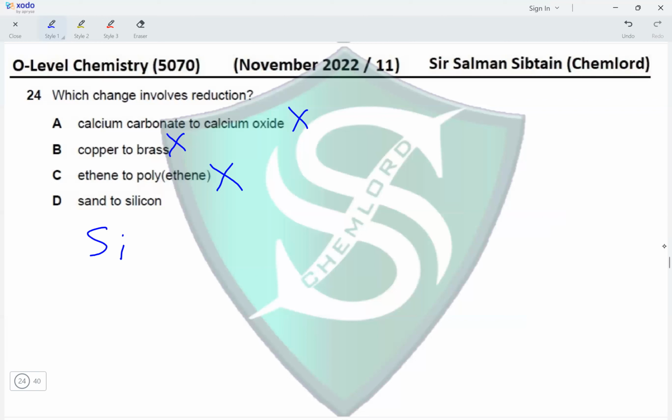Sand contains SiO2 and it is converted into silicon. Silicon is an element. An element has a charge of 0, whereas in SiO2, oxide ions have a charge of -2, and there are two oxide ions, so a total charge of -4, which is balanced by the charge on the silicon ion, which has a charge of +4. So we have +4 going to 0. This is reduction. And the question asks which change involves reduction. So option D is the correct option for this question.